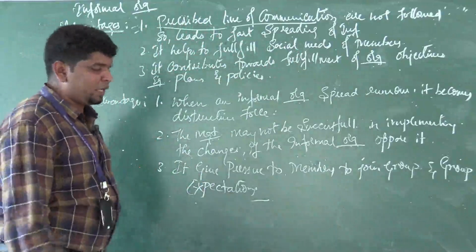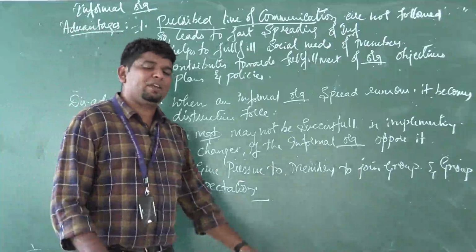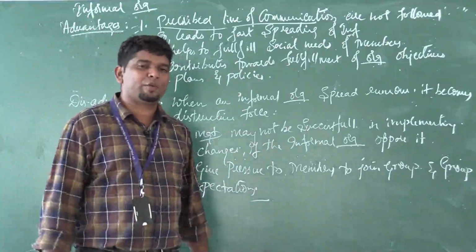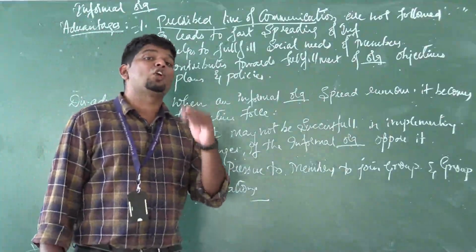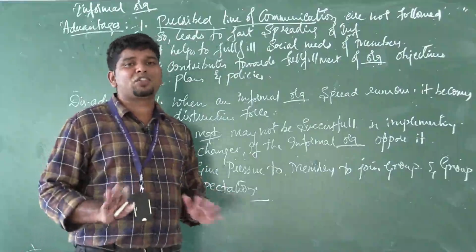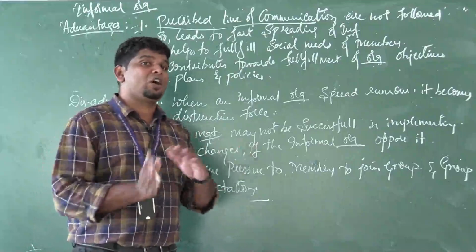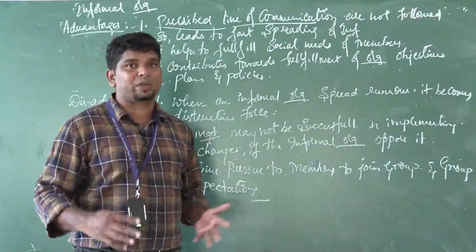For example, I told you regarding levels of management, any line of communication to be followed has to come from the top level management. That's the formal communication. But such things are not there in informal communication, so it is easy to ask or to make decisions fast or quickly.